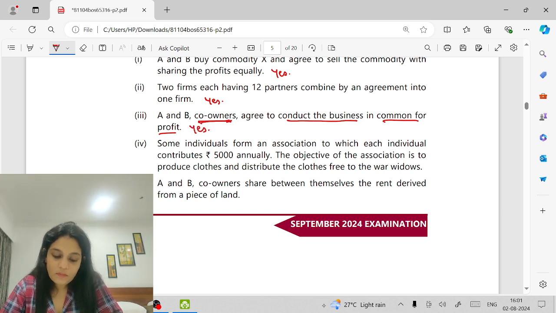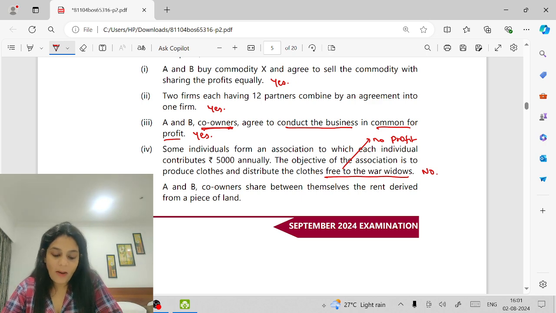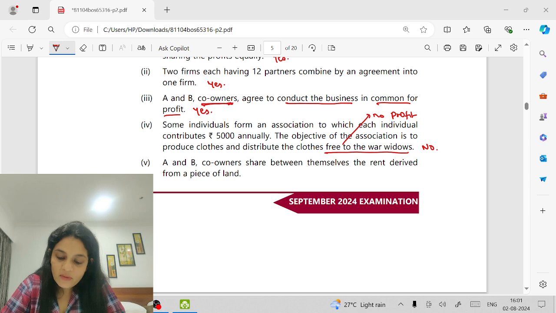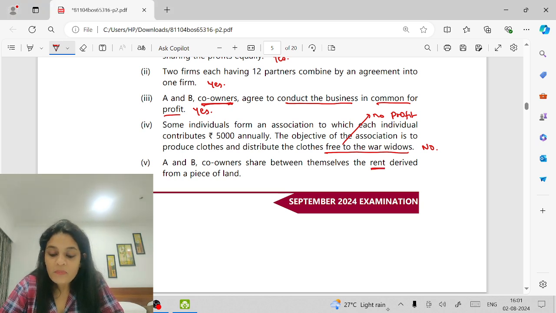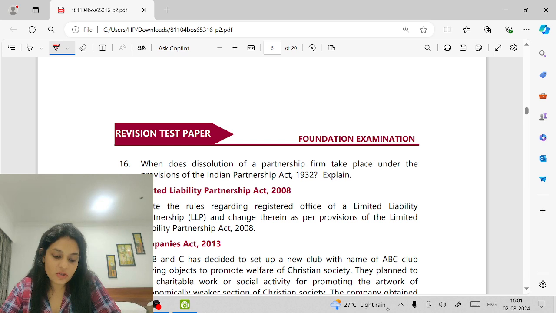Some individuals form an association to which each individual contributes 5,000 annually. The objective of the association is to produce clothes and distribute them free. So there is no profit motive here. And the motive of partnership is always profit. So this is not a partnership. A and B, co-owners, share between themselves the rent. I've already told you, rent is never considered as business. So lending your property is never considered as partnership.